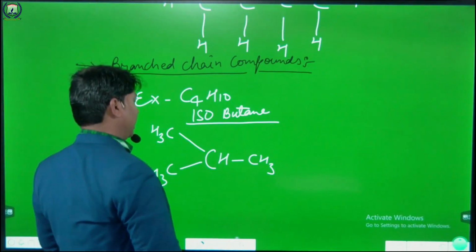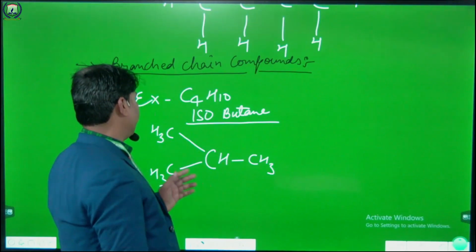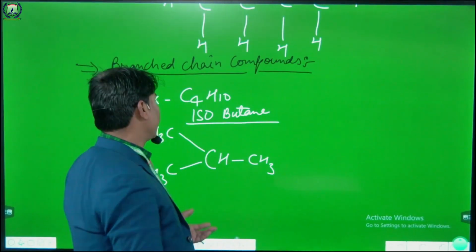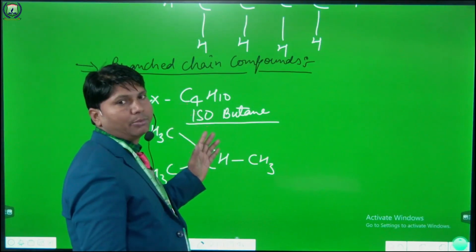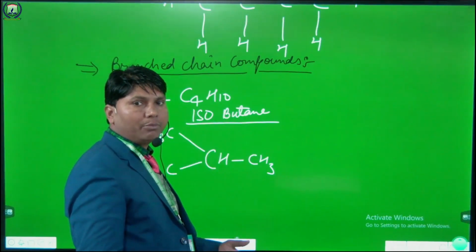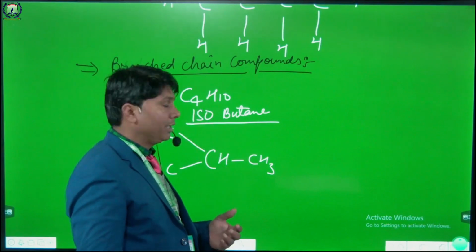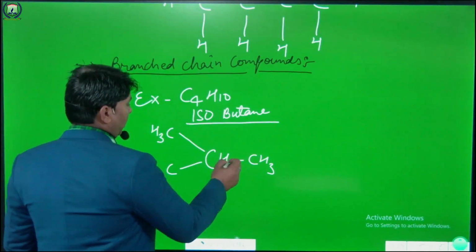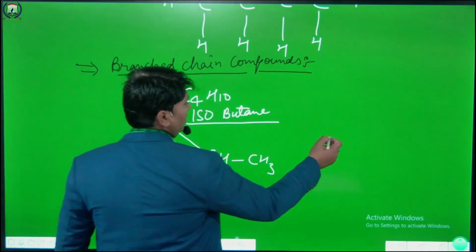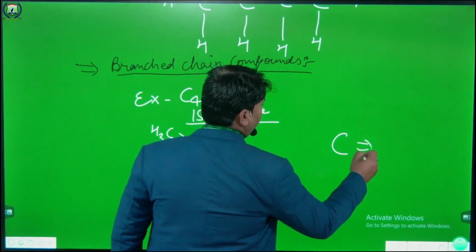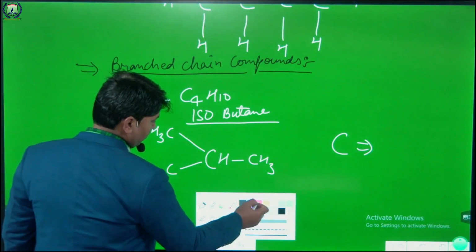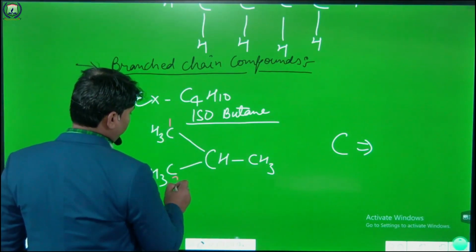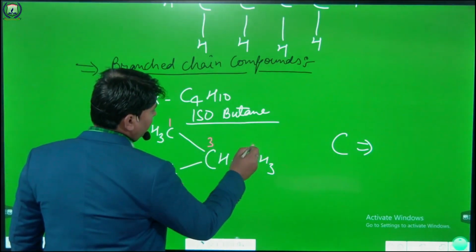CH3. If we count the number of carbon atoms and the number of hydrogen atoms, it completely follows this rule. The number of carbon atoms will be 4 and the number of hydrogen atoms will be 10. How? The number of carbon atoms: 1, 2, 3 and 4.